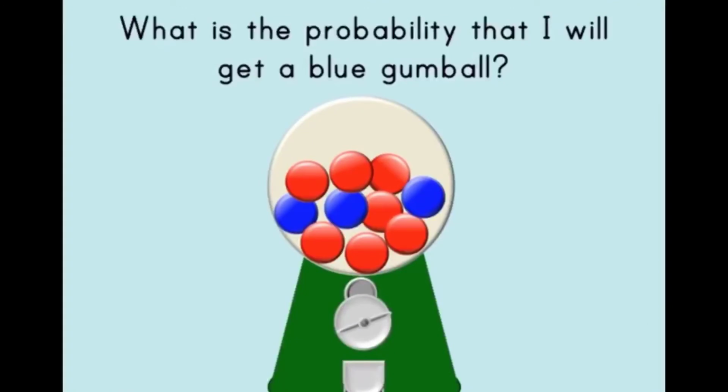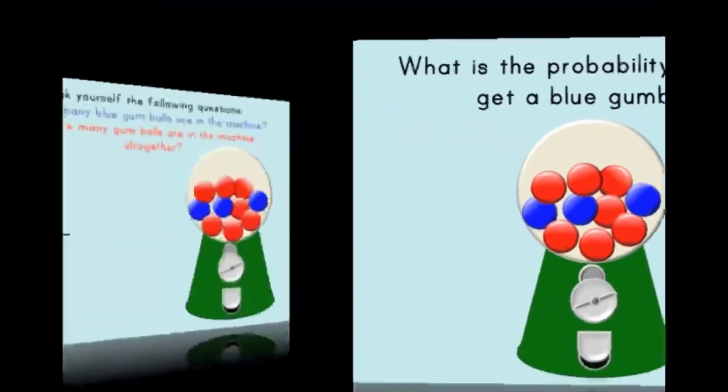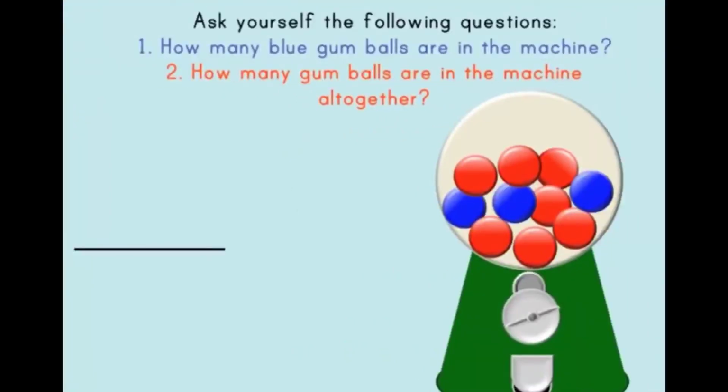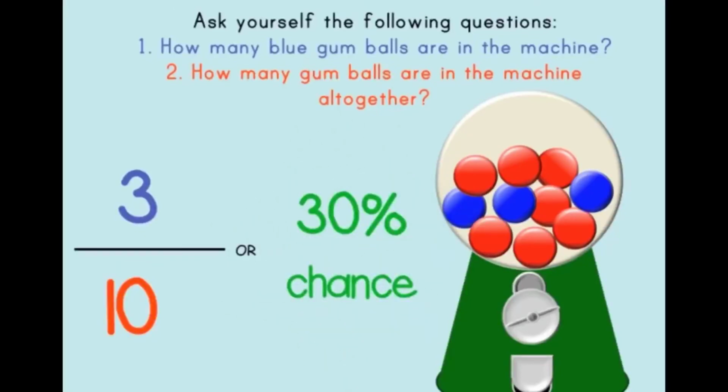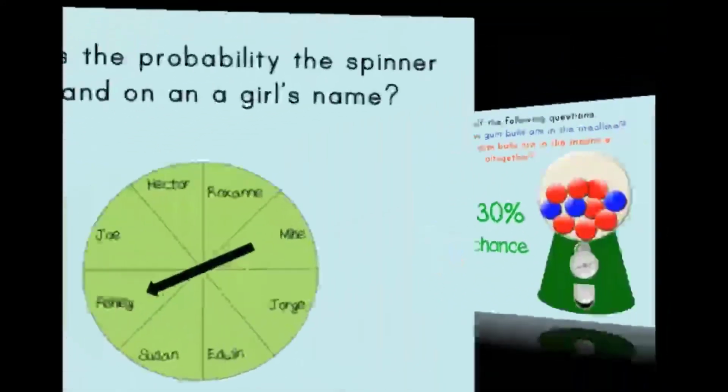Example 2. What is the probability that I will get a blue gumball from this machine? Ask yourself, how many blue gumballs are in the machine? I count 3 blue gumballs. How many gumballs are in the machine altogether? I count 10, 7 red ones and 3 blue ones. This means the probability of getting a blue gumball is 3 out of 10, or a 30% chance.